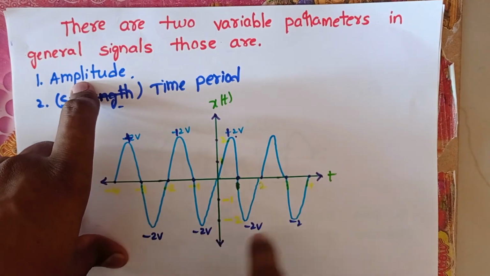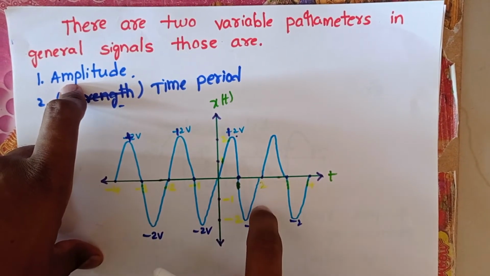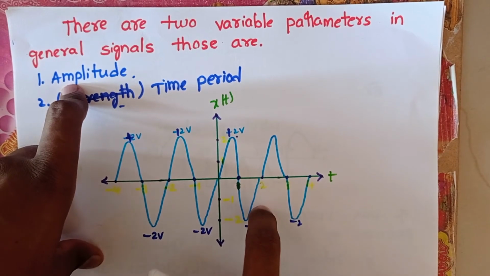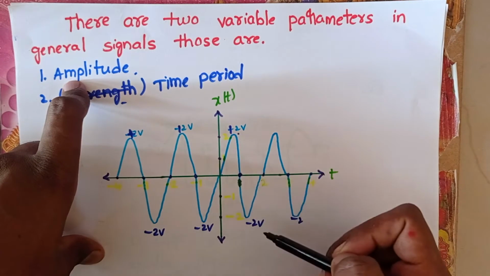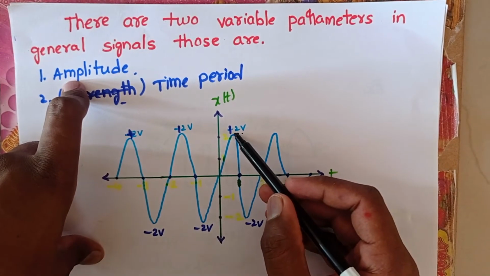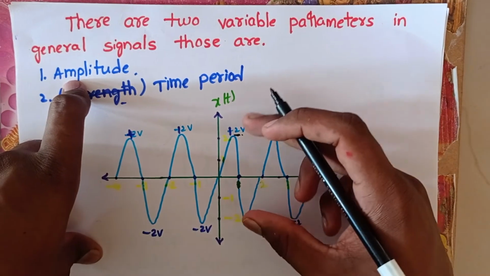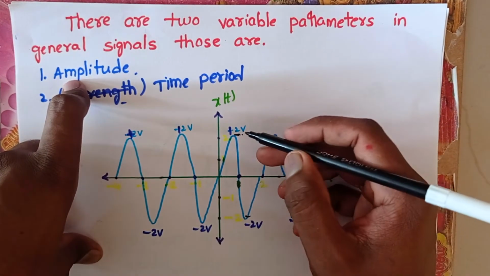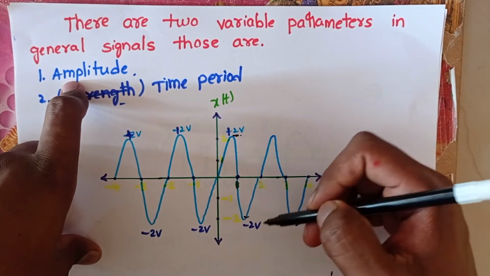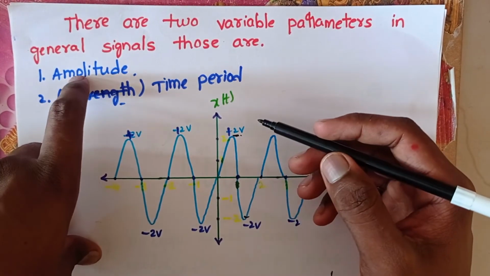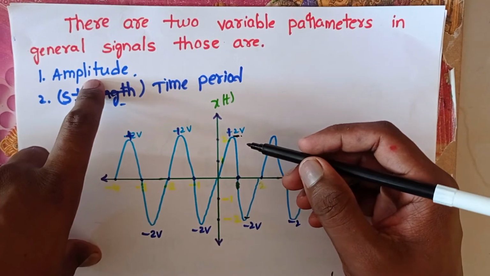First, let's consider a sinusoidal signal. Here, this sinusoidal signal has an amplitude of plus 2 volts to minus 2 volts. Consider this is one peak and this is another peak. What is the distance between the top peak and the bottom peak, or the distance between the two peaks? It is nothing but the amplitude. This amplitude is also known as peak to peak amplitude.